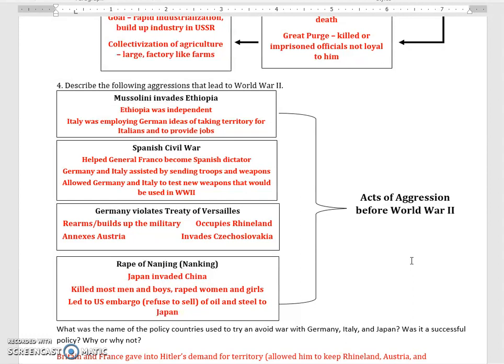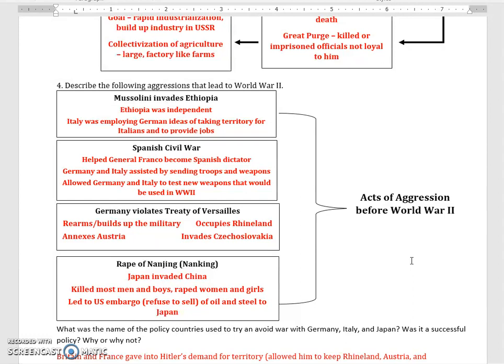Mussolini, like Hitler, was a fascist leader, and he invades Ethiopia to basically try and take territory that he thought should be Italian. He wanted to share the land in Africa, and he was trying to provide jobs for his people, but most people who saw these reports just saw it as aggressive.